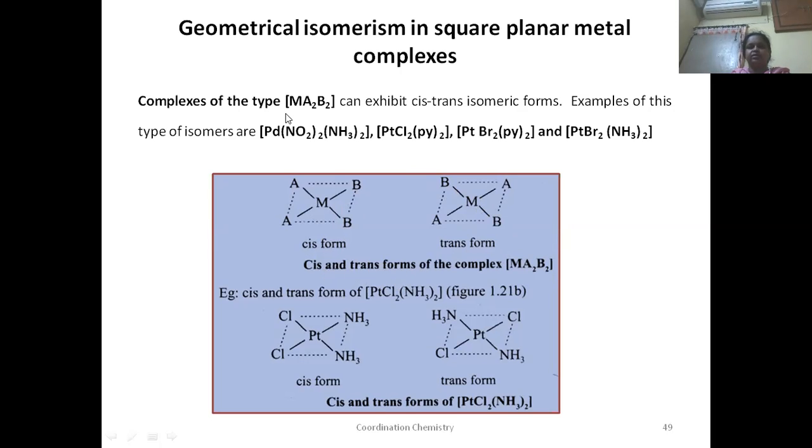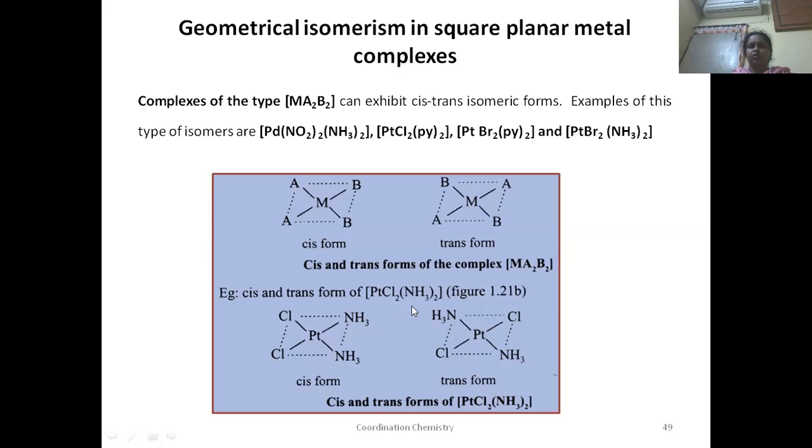Let us take this one. Platinum is the central metal atom, so write platinum here. Since these are square planar complexes, you have to write the square planar geometry, and at each corner of this geometry, you have to indicate the ligand. What are the ligands here? We have two chloro ligands and two ammonia ligands.